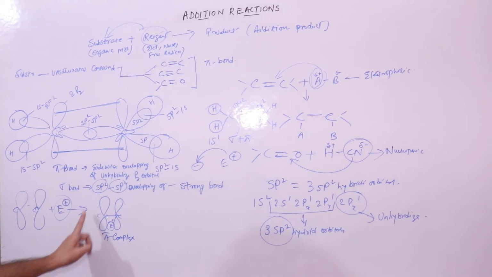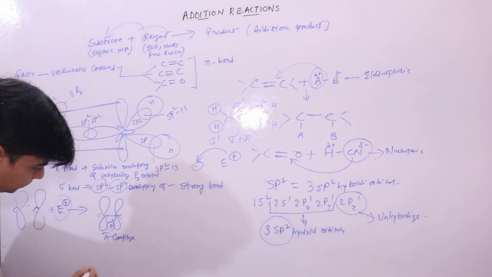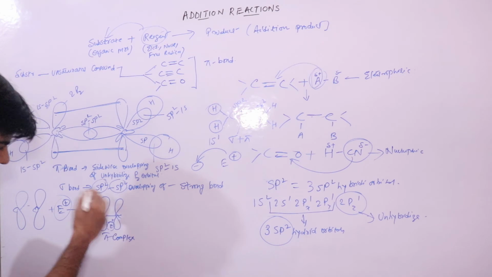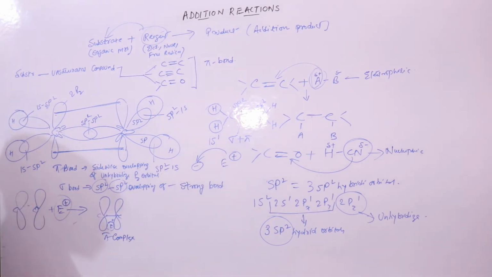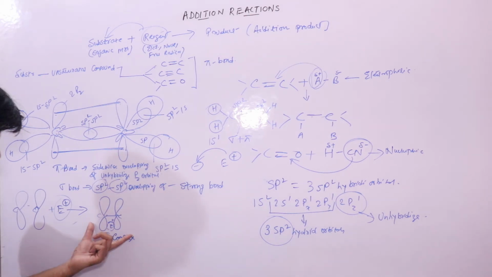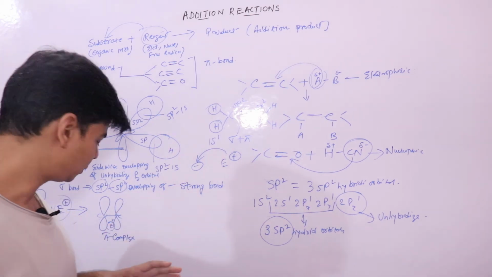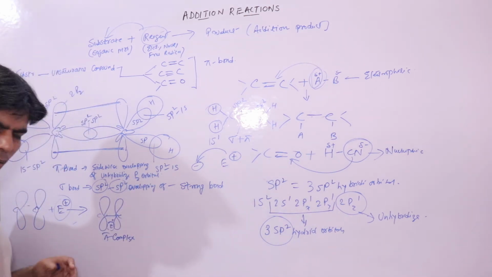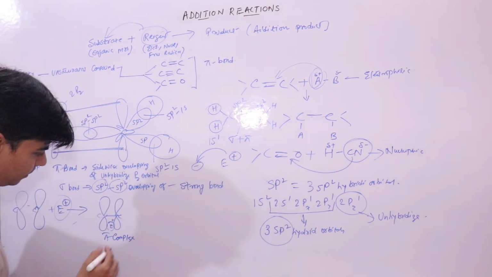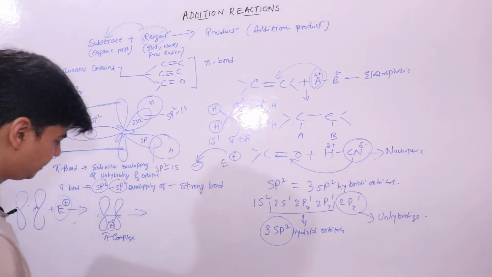This is your pi complex, which gets formed when the electrophile attacks the pi electron cloud. Since this pi complex is an unstable thing, it will rearrange itself.